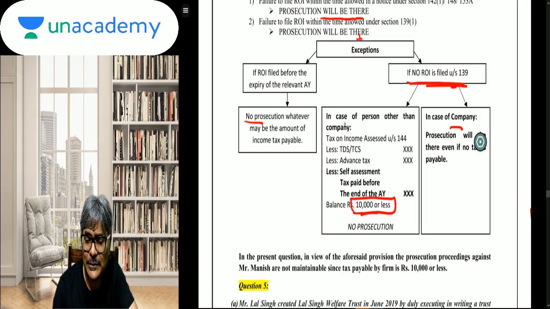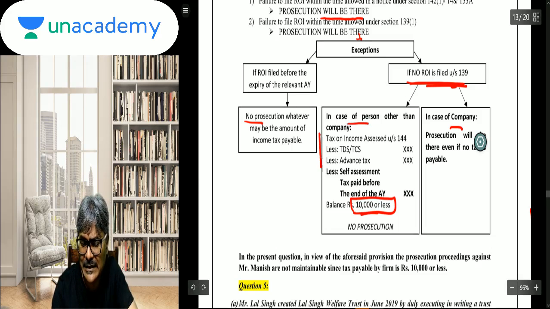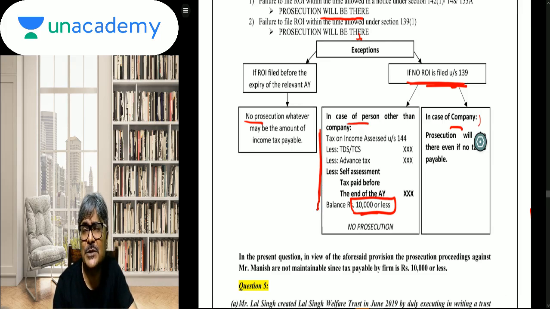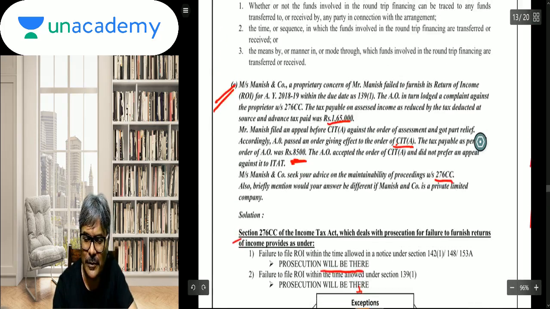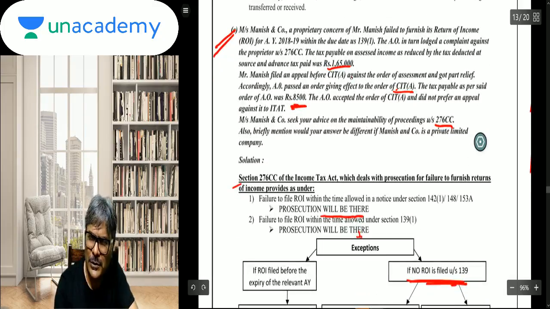Other than a company, students, as I told you, the tax payable less what? The TDS, advance tax, self-assessment tax. After reducing them, if the balance which is payable is going beyond 10,000, only then there would be a prosecution. Meaning thereby, if the balance payable is only up to 10,000, then no prosecution would be there on such person. And that is exactly what this answer is all about. Did you all get this one, students?